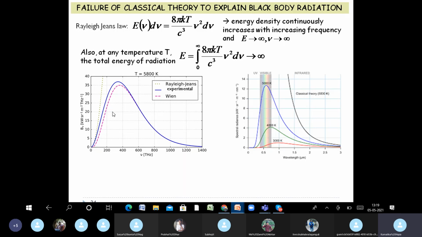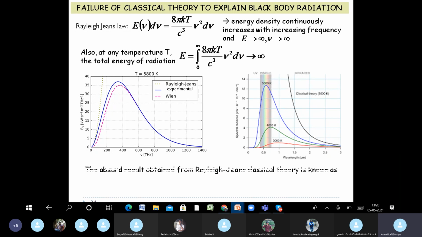Theoretically, we saw that it was following the experimental curve at shorter wavelengths but failed to do so at larger wavelengths. So in terms of frequency, it will follow the experimental curve at lower frequencies and fail to do so at higher frequencies. For the dependence on wavelength, it is just the opposite.